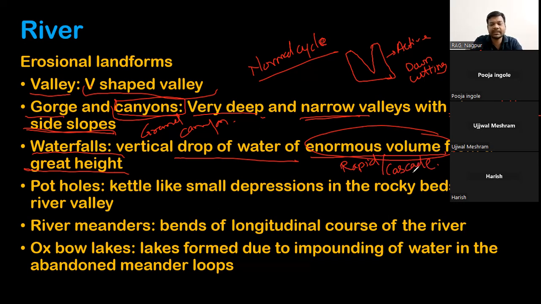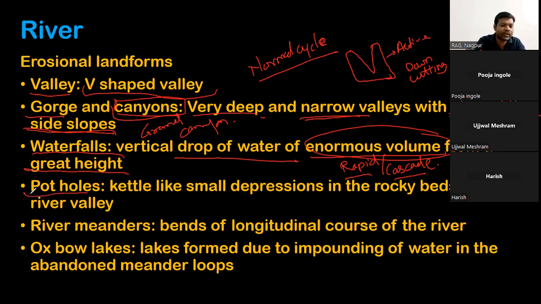It will be called a rapid or cascade if there are smaller waterfalls, like steps. Or if larger structures are there, say 10 meters, 50 meters, 100 meters, it will be called a waterfall.